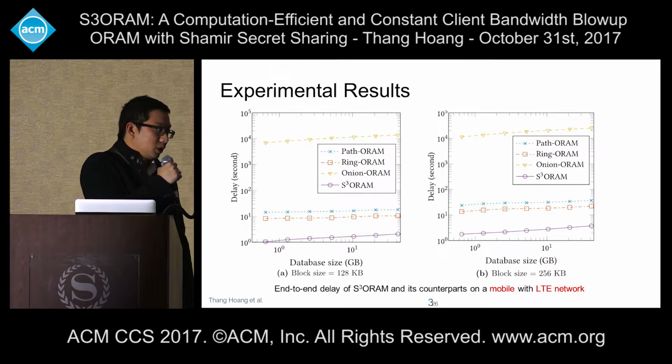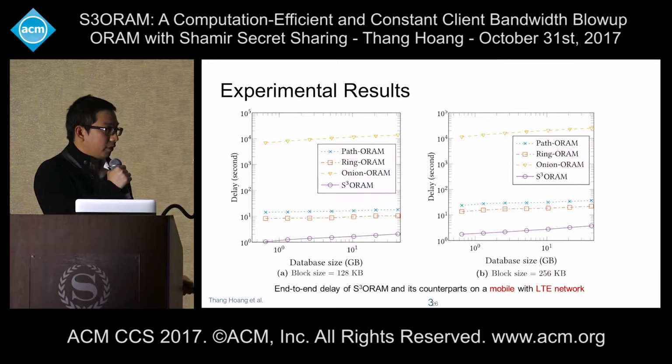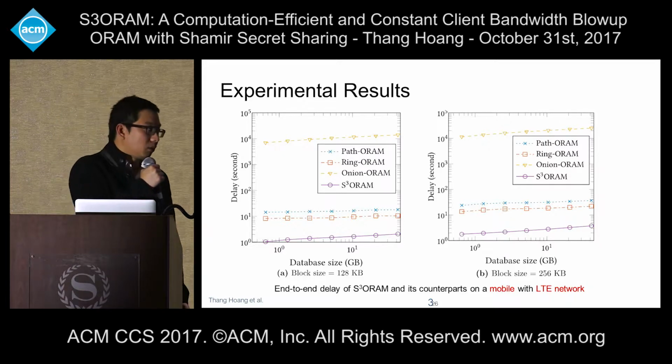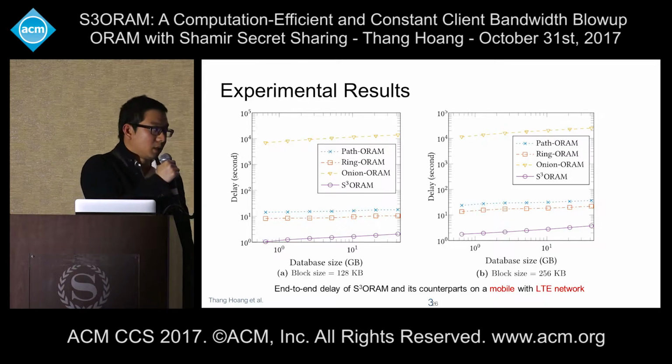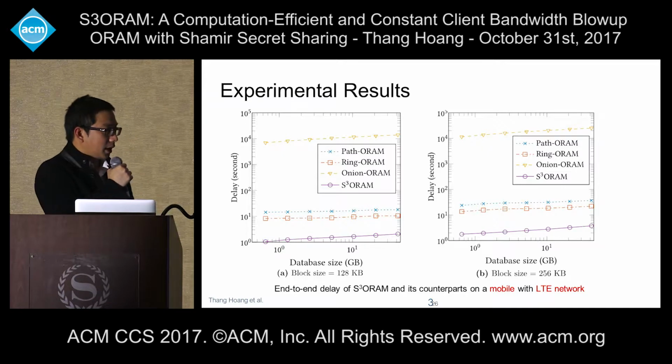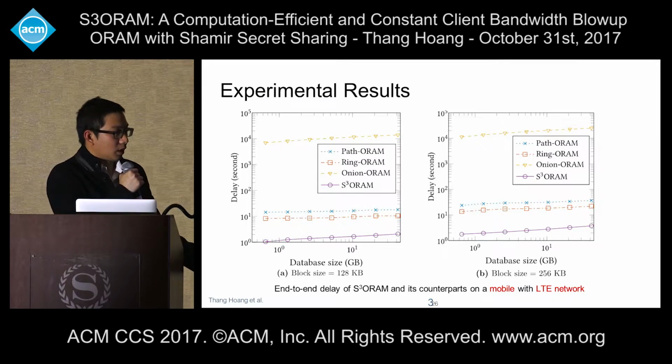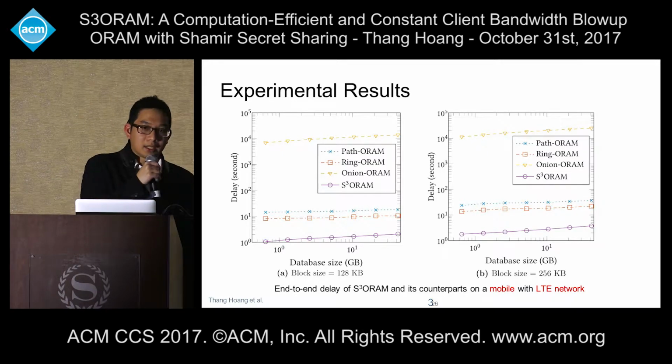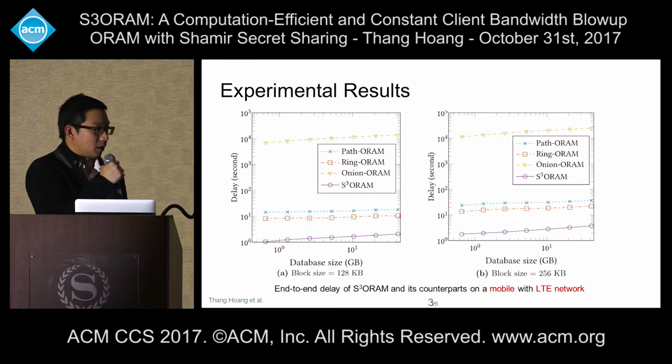And most of the time was used to transfer the 256 kilobyte block. So the client has to download one block and also upload that block to the servers again. And in this case, we have 3 servers, so the total amount that the client needs to transfer to the servers is around 1 megabyte.